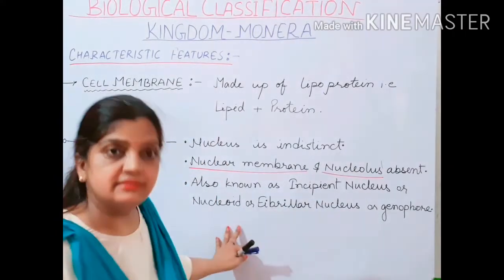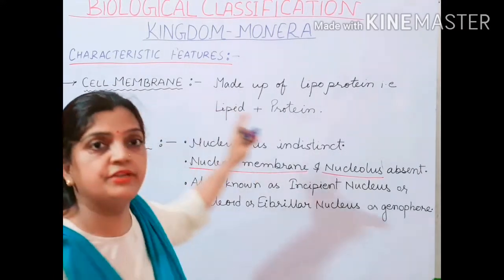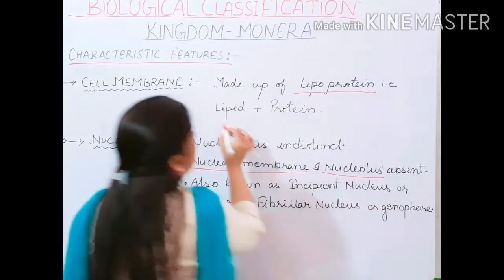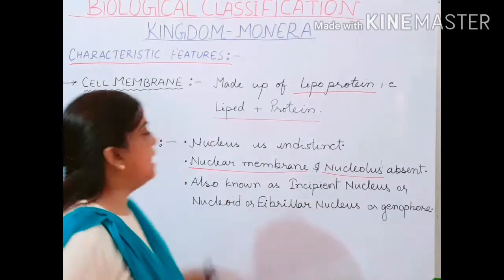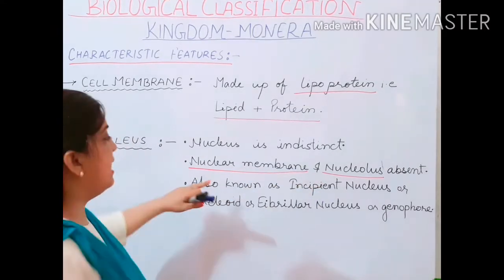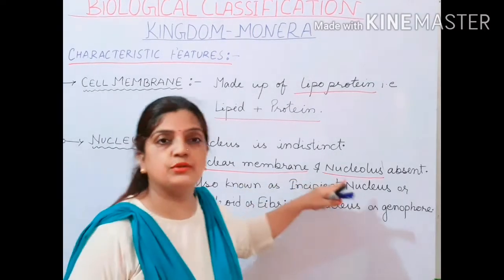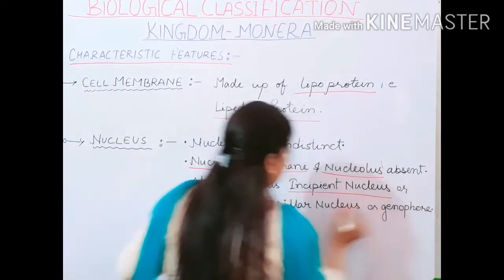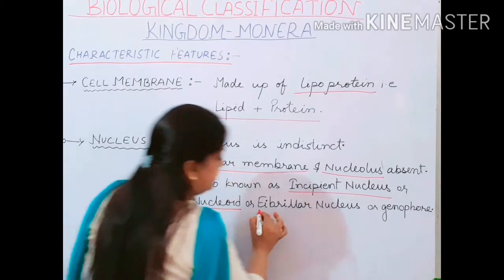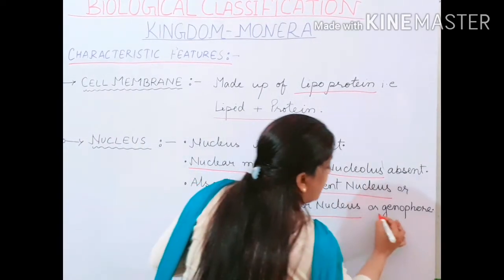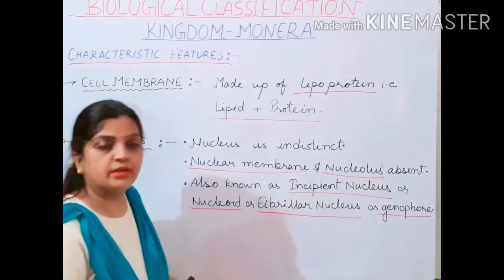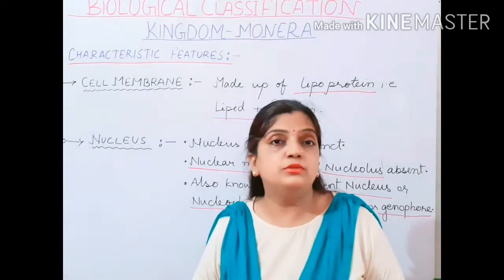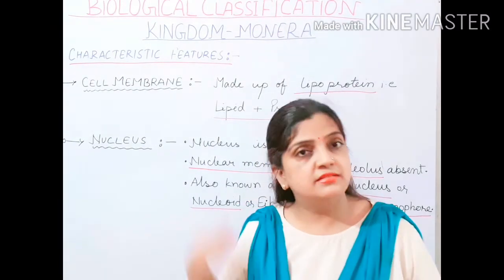So again I'll repeat it, that the cell membrane of Monerans is made up of lipoprotein, and this lipoprotein is a composition of lipid as well as protein, and the nucleus is indistinct. And why? Because the nuclear membrane and nucleolus are absent in it, and hence they are called incipient nucleus, they are also known as nucleoid, fibrillar nucleus and genophore. Now children, let us move to the chromosome structure, that is, how the chromosomes are present in the Monerans.